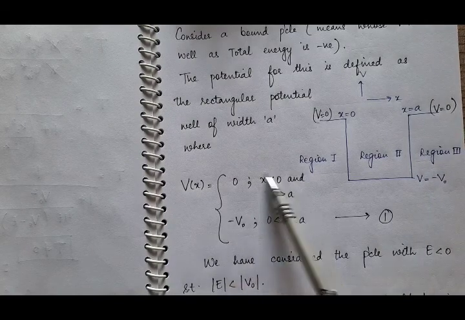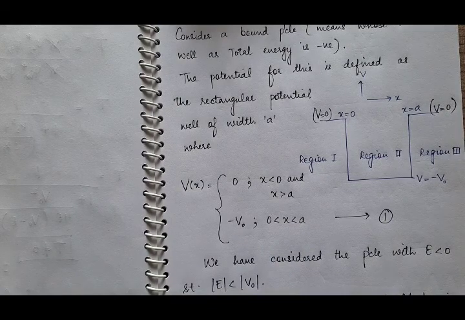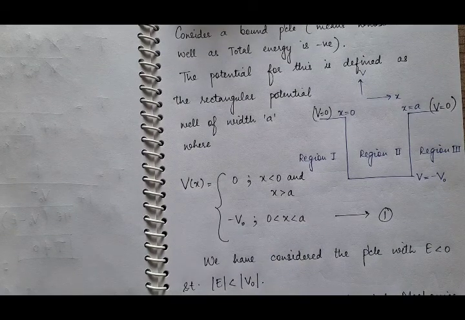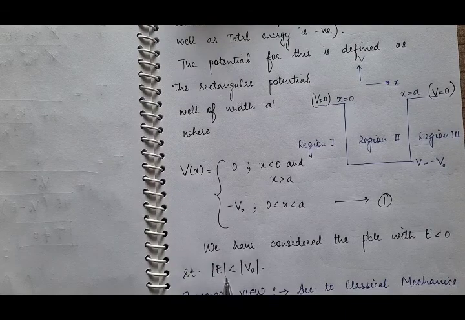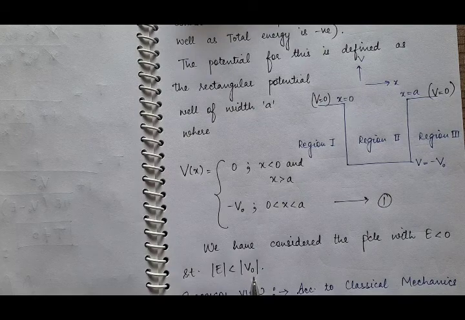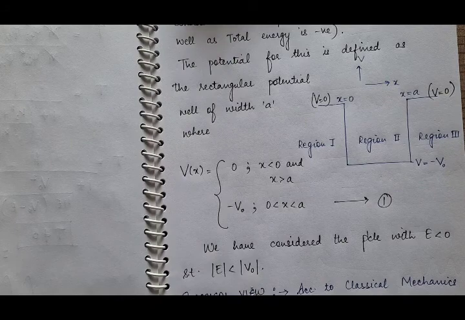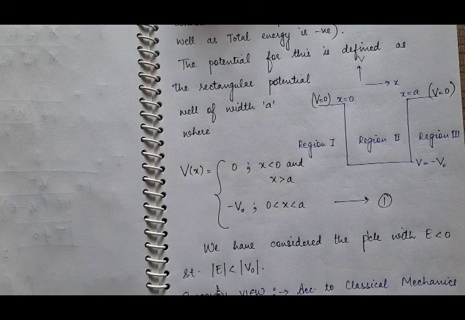So in this way we have defined the potential for the potential well, and as the particle is bound, its energy and potential energy both are negative, but the magnitude of the total energy is less than the magnitude of the depth of the potential well. Here we will not say height, because height is for a potential barrier. Here we have a potential well, so we will say depth of potential well. The magnitude of total energy is less than the magnitude of the depth of the potential well.